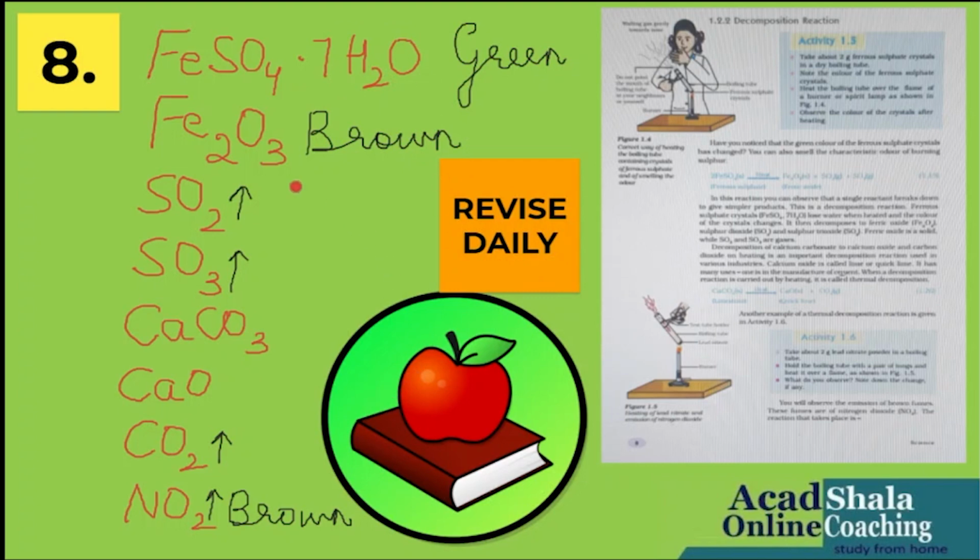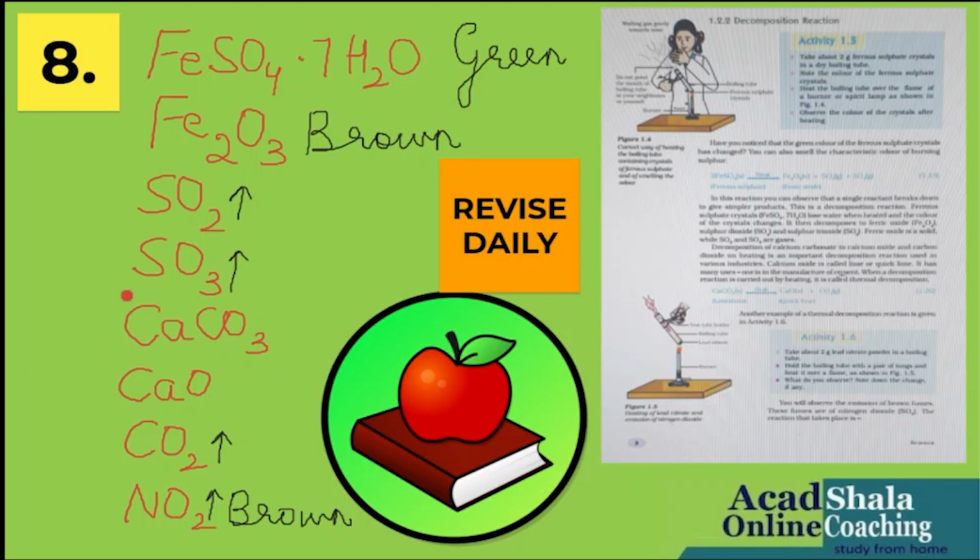Next page, oh, this comprises a lot more chemical formulae, even the hydrated salts we are seeing. And what are these? Now the first one is ferrous sulfate. It has 7 molecules of water, that is water of crystallization. When any compound contains a specified number of molecules of water, it is known as a hydrated salt. And when the water is removed, it is known as an anhydrous salt. When it has 7 molecules of water, it is green in color. When you heat it, it turns white, and then further reaction takes place. That gives ferric oxide, Fe2O3, which is brown in color, sulfur dioxide and sulfur trioxide, with the arrow pointing upwards because it's a gas.